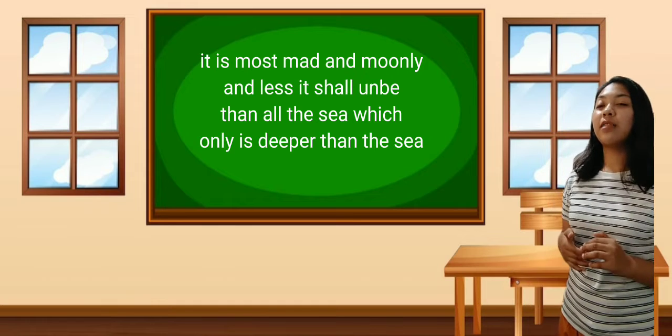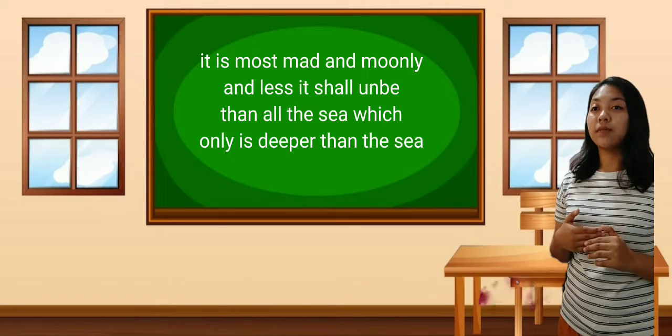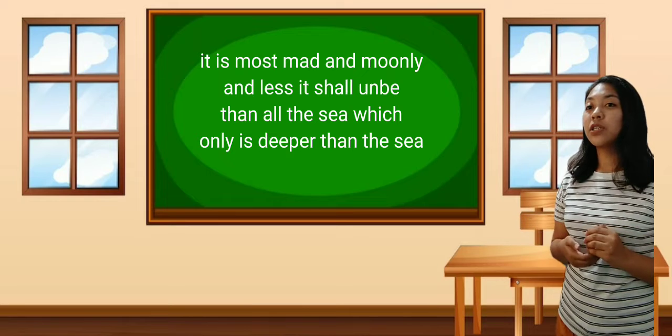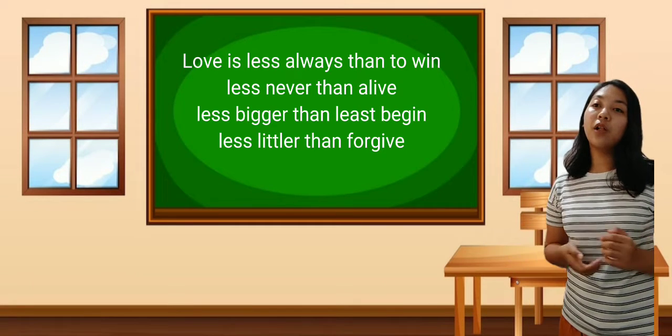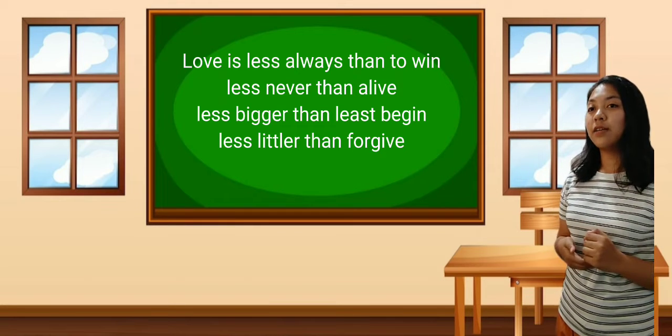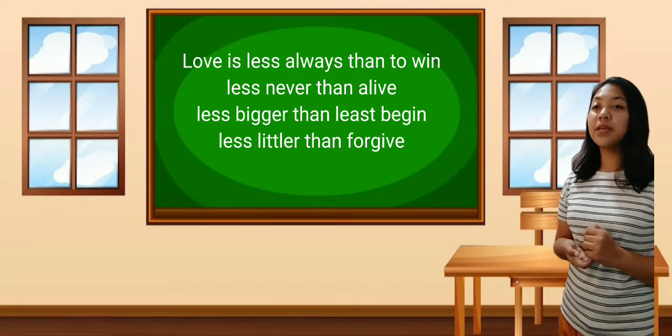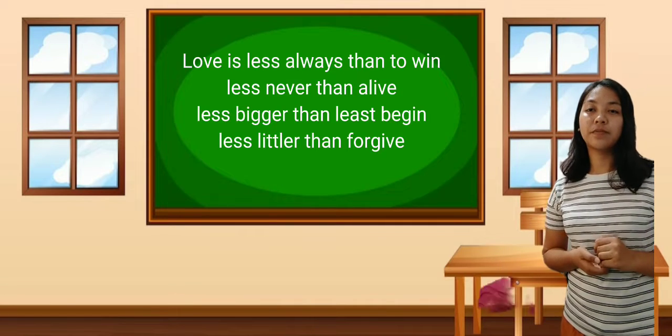It is most mad and moanly, unless it shall and be, than all the sea which only is deep than the sea. Love is less always than to win, less never than alive, less bigger than less begin, little than forgive.